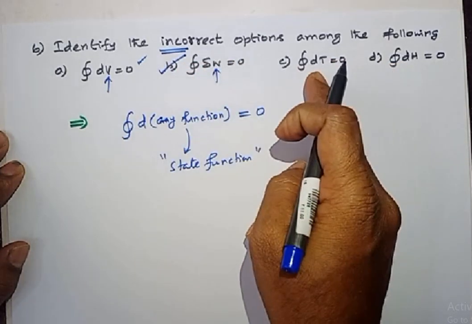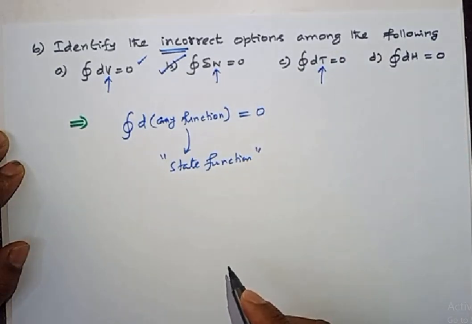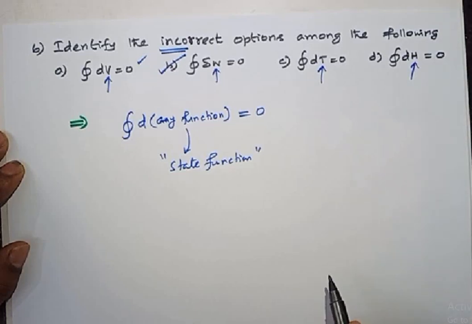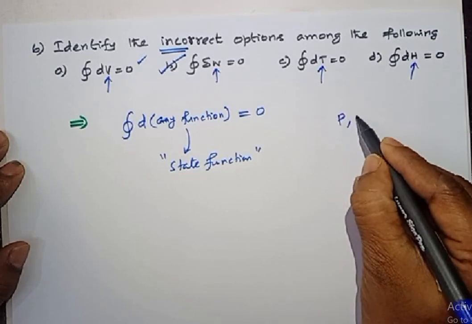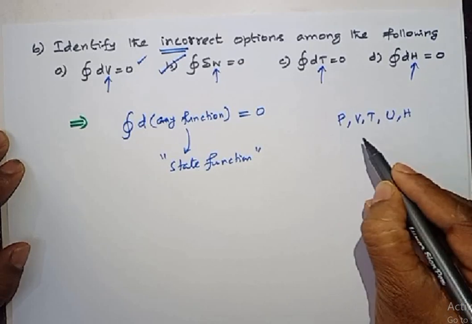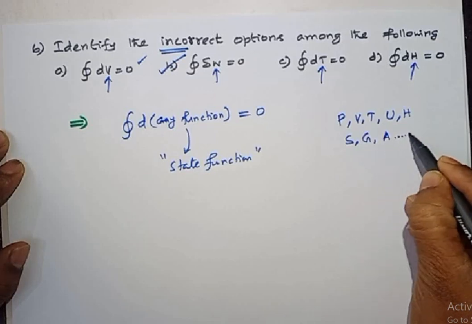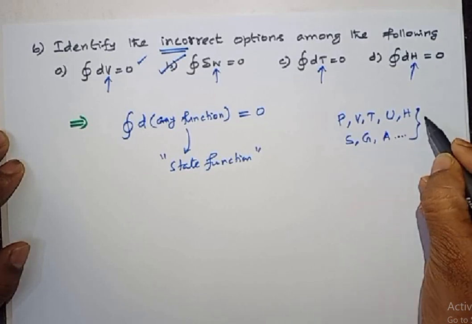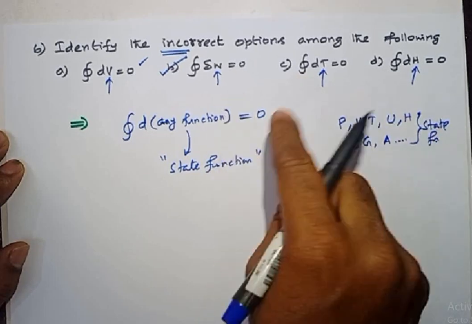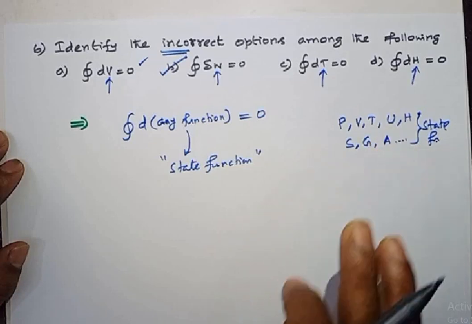We also check option C. In option C, temperature is there. Temperature is a state function. In option D, we have enthalpy. Yes, enthalpy is a state function. So pressure, volume, temperature, internal energy, enthalpy, entropy, Gibbs free energy, Helmholtz free energy, these are all examples of state functions. For state functions, cyclic integral of change in state function should be equal to 0.